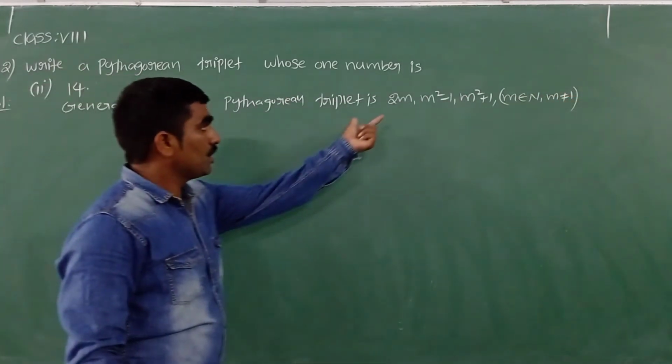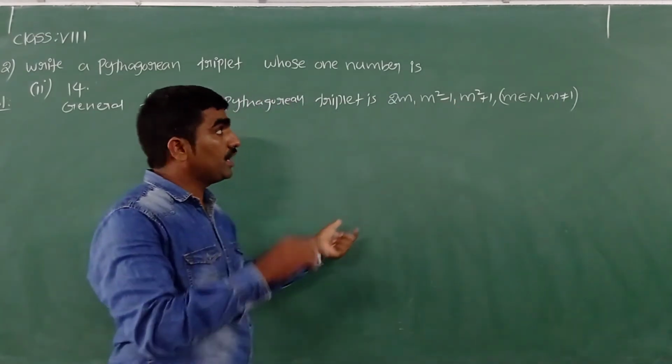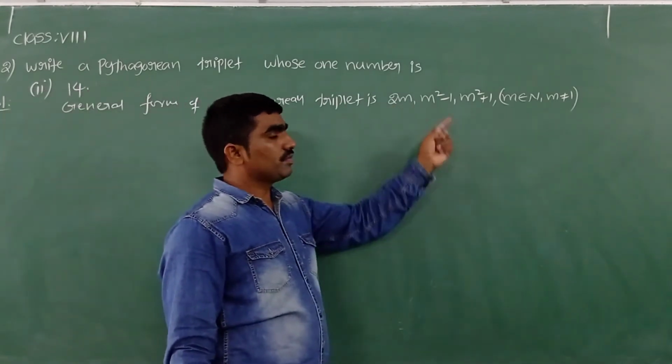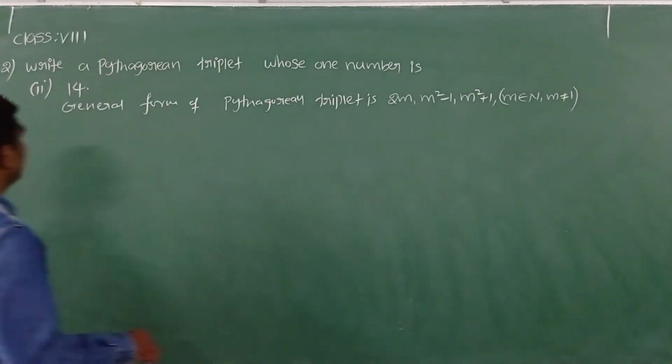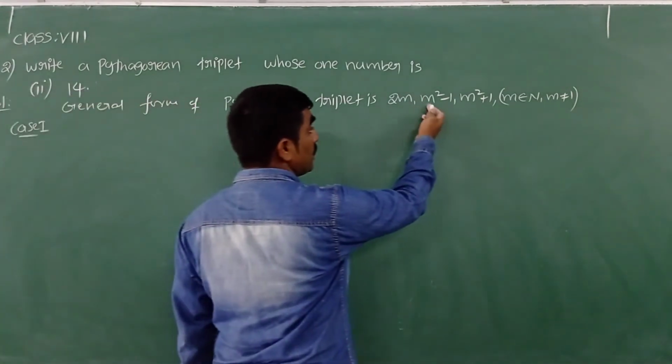Now in these 3, 2m, m square minus 1, m square plus 1, one value is 14, it seems. We have to find the other values. Now let's see how I can find this. First, case 1: actually, we don't know which number is 14 in these 3.